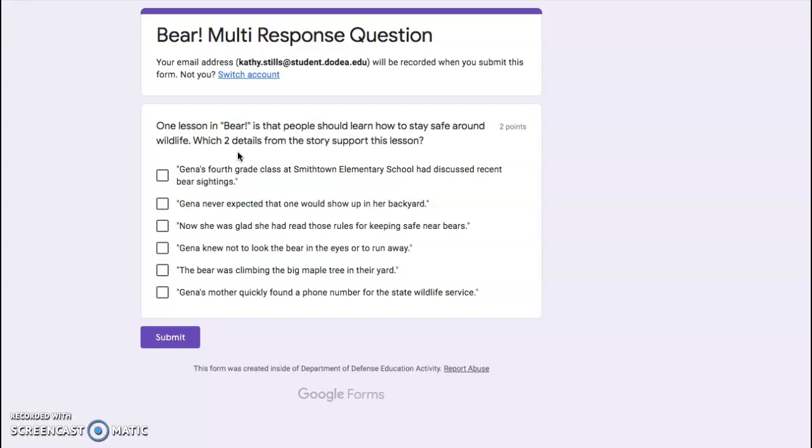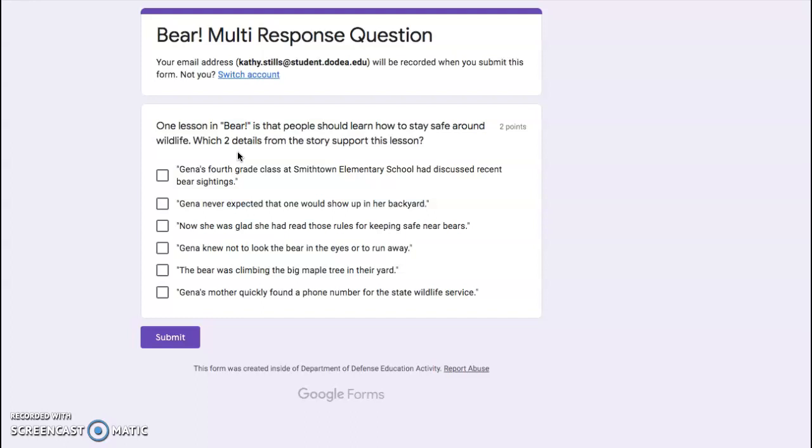So I need to be looking for the 2 answers that best show the importance of learning how to stay safe around wildlife. These are all details from the story, and they're all important details from the story, but we're trying to answer the question specifically about how to stay safe around wildlife. So I can get rid of any answer choices that don't describe knowing what to do.